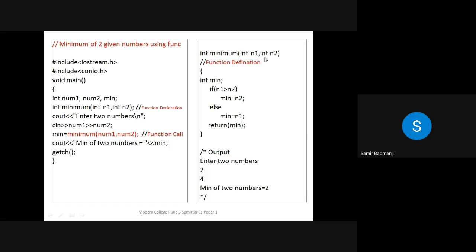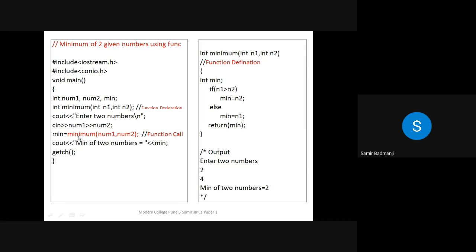See, two variables are there, n1 and n2. So we have just defined one more variable called min. Now if the first number is greater than the second number, obviously minimum will be the second number, else minimum will be the first number. So whatever is stored in min, we are returning. Whatever is the answer, whether the first number is greater or the second number is greater, that will be stored in min, and we are returning this back to the function.